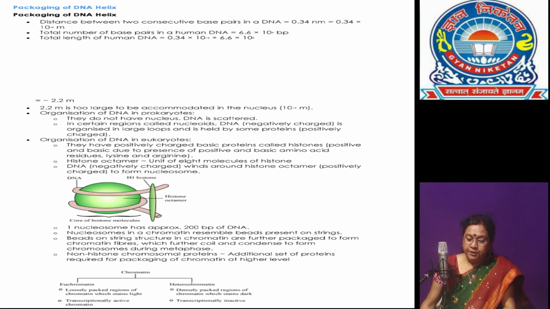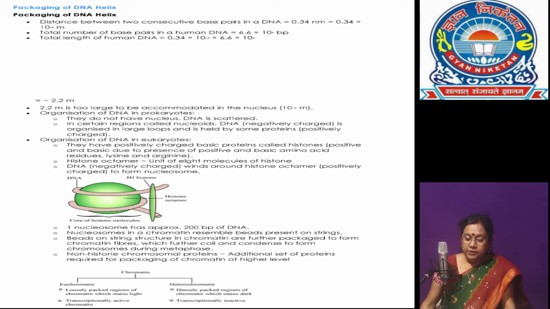These chromatin fibers further coil and condense at the time of cell division, and in the metaphase stage these form the small thread-like structure, the chromosome. Packaging of chromatin at a higher level requires NHC proteins. So there are two types of chromatin, euchromatin and heterochromatin.